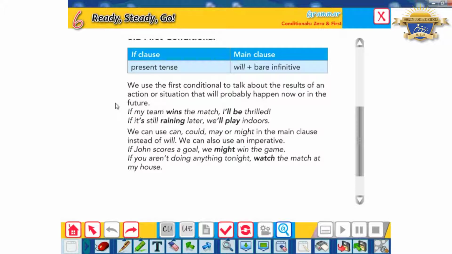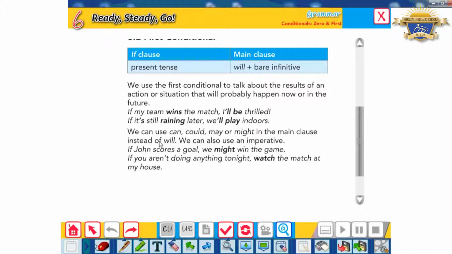And in the second example: if it's still raining later, we will play indoors. So in case the rain is continuing, in this case we will play indoors; we cannot go outdoors. Here, as you can see, we can use can, could, may or might in the main clause instead of will. So as in the first one, I can say: if my team wins the match, I will be thrilled. I might be thrilled. I may be thrilled.